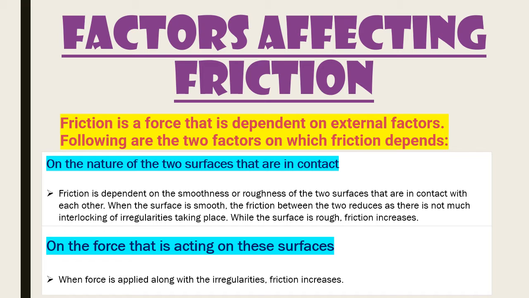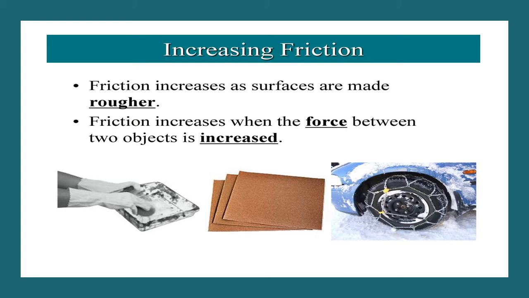Number two, on the force that is acting on these surfaces, meaning the external force that is applied. When the force is applied along with the irregularities, friction increases. You should remember both of these. How does friction increase? Well, friction increases as surfaces are made rougher. Friction increases when the force between the two objects is increased.